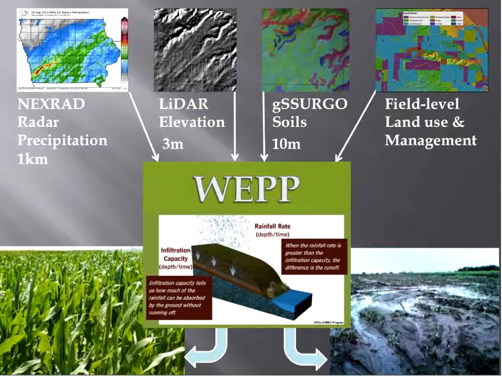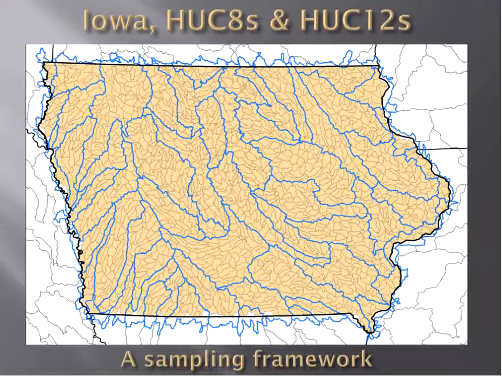John Laflen, Dennis Flanagan from the Purdue soil erosion laboratory, and Jim Frankenberger are the keepers of that particular program. It uses rainfall, elevation surface, land use, and soils to understand how rainfall events interact with the landscape, infiltration and soil runoff. We felt that when we had begun using the ACPF database with its high resolution data, it gave us an opportunity to enhance the Daily Erosion Project with these new data.